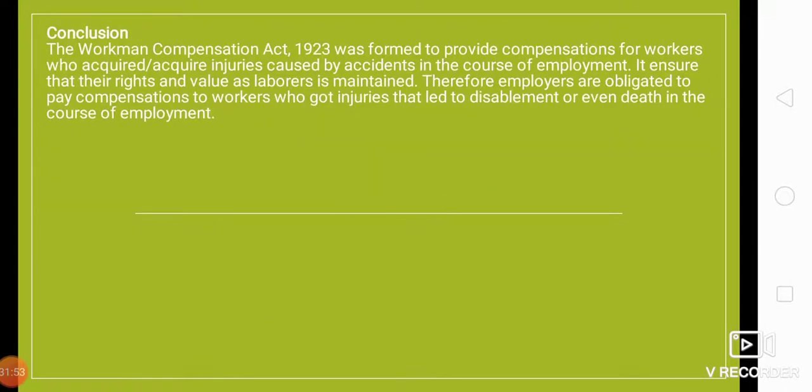All right, so with this we have come to the end of this aims and objective of the scope of the Workmen's Compensation Act 1923. Thank you very much.